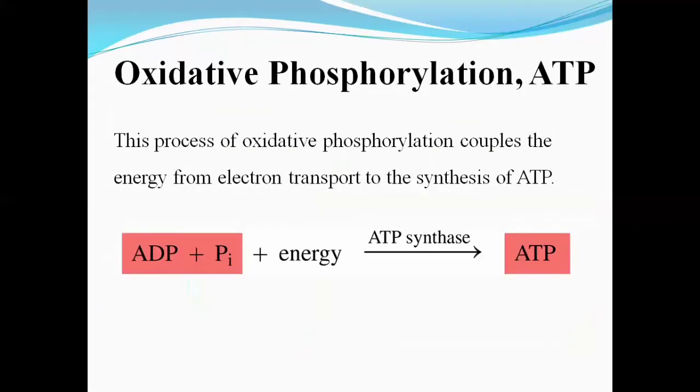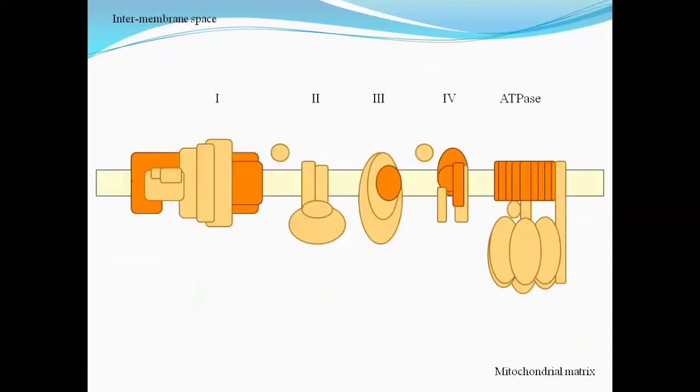Right. So at the end, phosphorylation happens with ADP together with inorganic phosphate, and this energy is provided with the help of the electron transport chain. Then ATP synthase converts this ADP into ATP. Right. So we have to focus on the chemiosmosis process, but first, where it happens and how it happens, just a brief look.